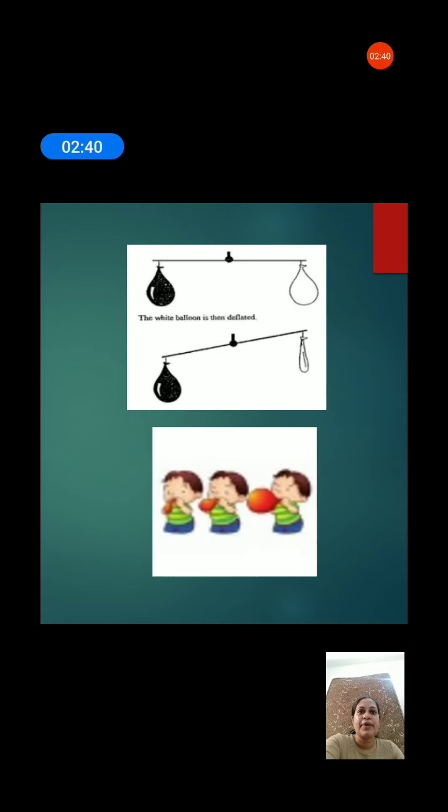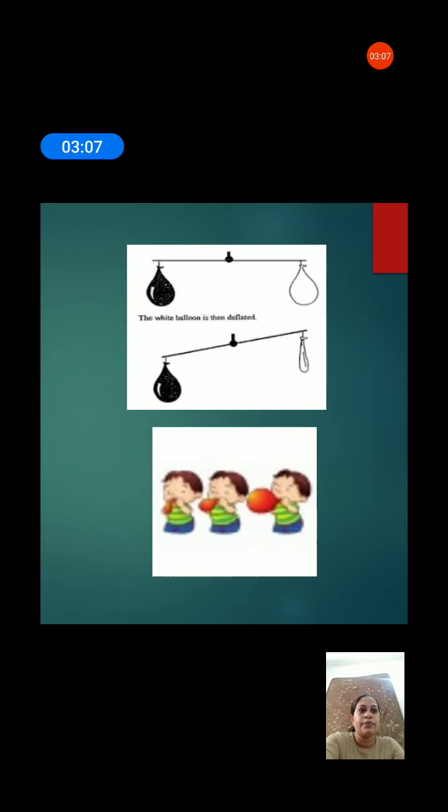Now, prick one of the balloons, the white balloon, with a pin. So, what will you observe? You will see that the end of the stick with the inflated balloon goes down. स्टिक का inflated balloons की साइड वाला पोर्शन थोड़ा नीचे झुक जाएगा. It tilts towards the inflated balloon.